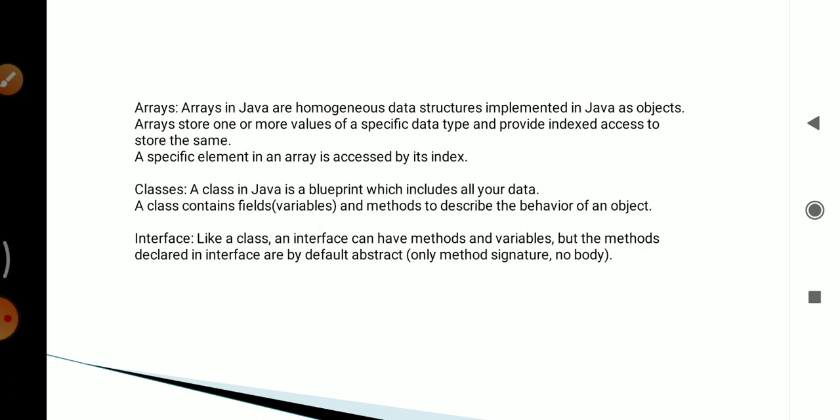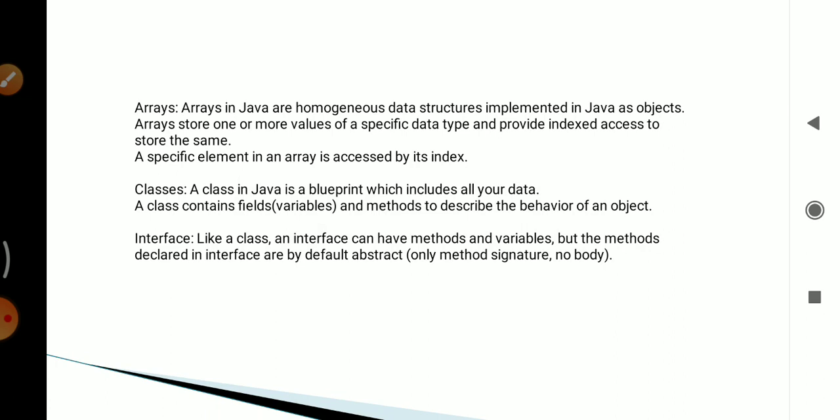A specific element in an array is accessed by index. An array is a group of related data items that share a common name. An array can be of any variable type. For example, int salary and mention size, suppose 10. Then int salary with size 10.